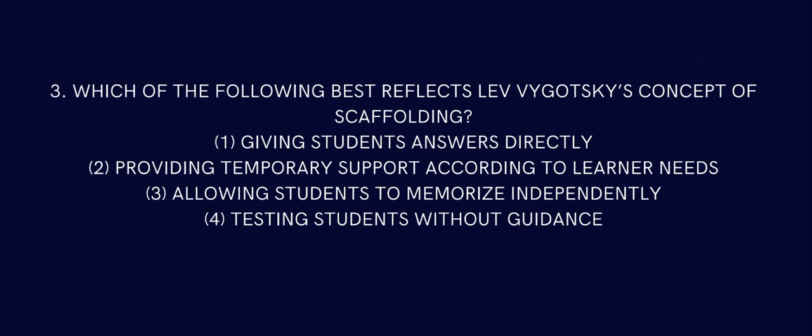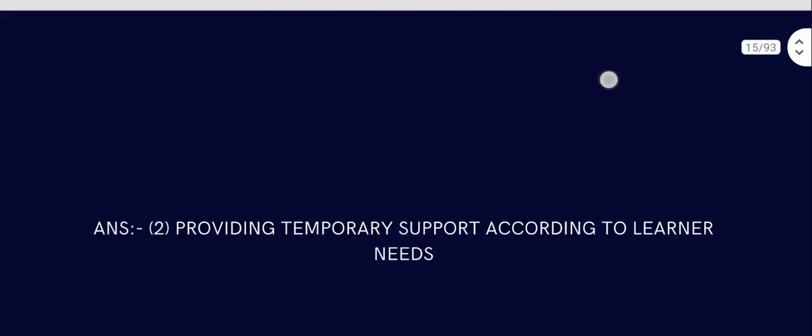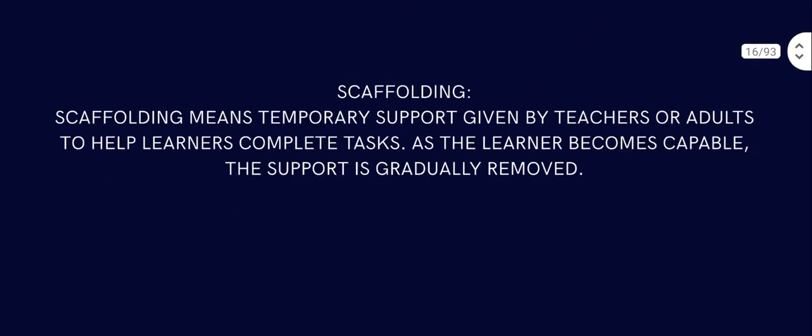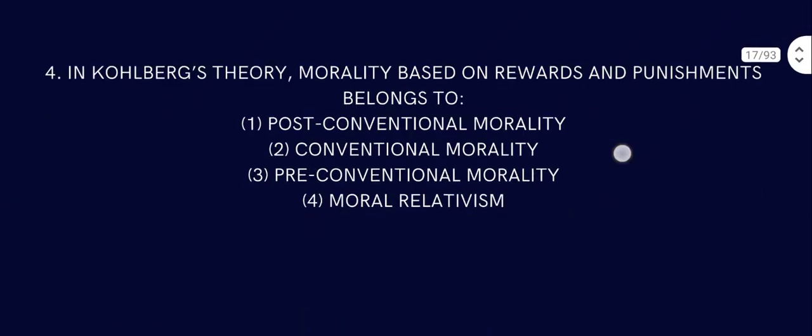So scaffolding is about temporary help. So the answer is 2, that is providing temporary support according to the learner's need. And here's the definition. Scaffolding means temporary support given by teachers or adults to help a learner complete tasks. As the learner becomes capable, the support is gradually removed. So when the learner gets to do it on his own, you can remove the support.